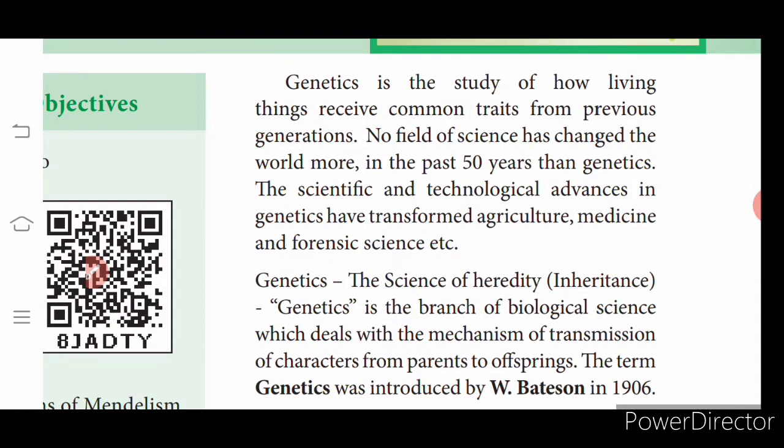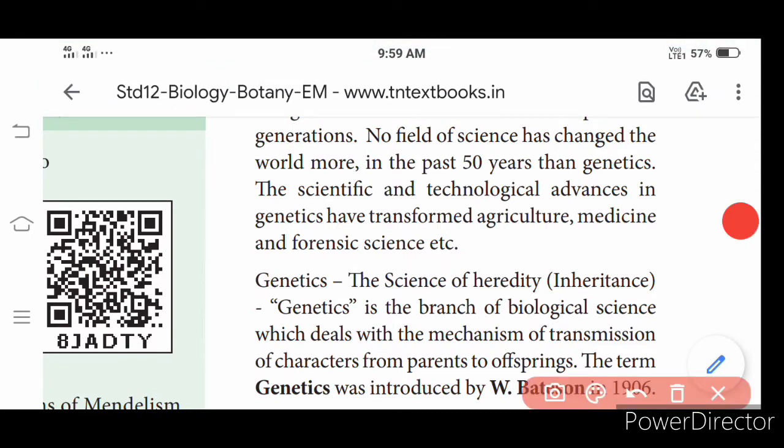Genetics is the study of how living things receive common traits. What is a trait? Trait is nothing but the character. No field of science has changed the world more in the past 50 years than genetics. So genetics plays a major role in changing the world's understanding. The scientific and technological advances in genetics have transformed agriculture, medicine, and forensic science. What they are trying to say is that it has a great impact on all these fields: agriculture, medicine, and forensic science.